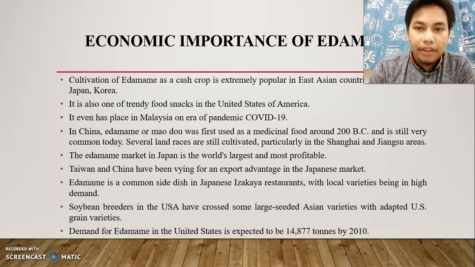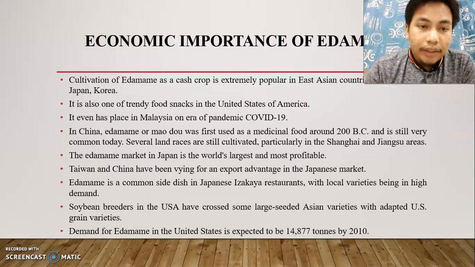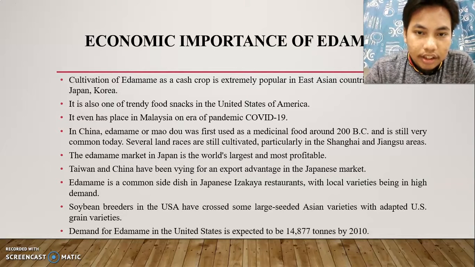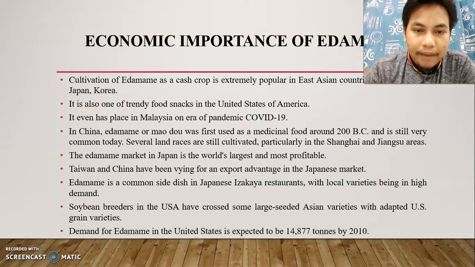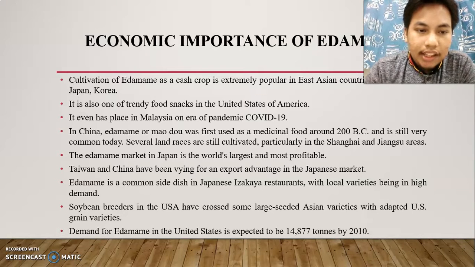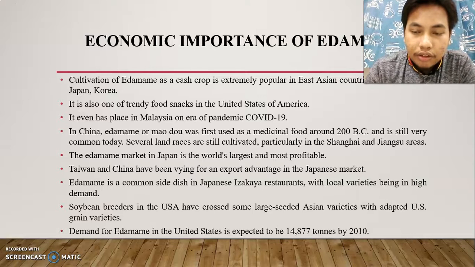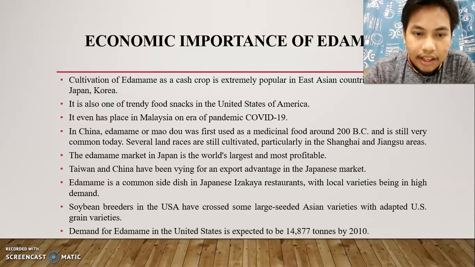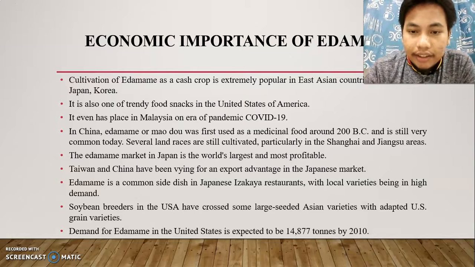For the economic importance of edamame, cultivation of edamame as a cash crop is extremely popular in East Asian countries such as China, Japan, and Korea. It is also one of the trendy food snacks in the United States of America. It even has a place in Malaysia in the era of the COVID-19 pandemic. In China, edamame, or maodou, was first used as a medicinal food around 200 BC and is still very common today. Several landraces are still cultivated, particularly in the Shanghai and Jiangsu areas.